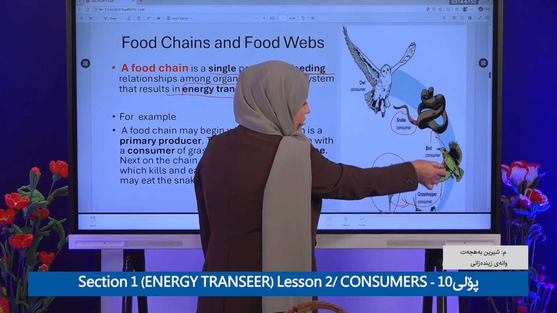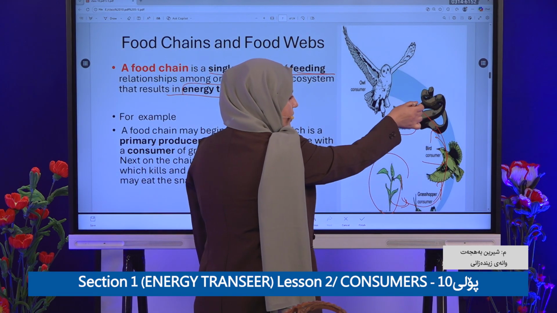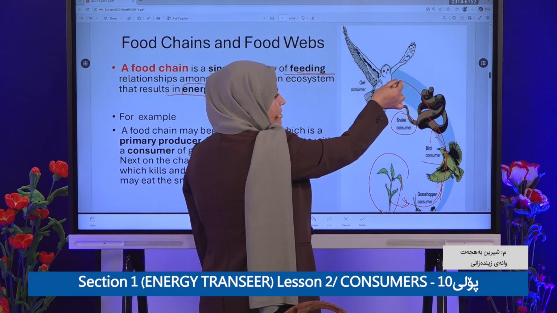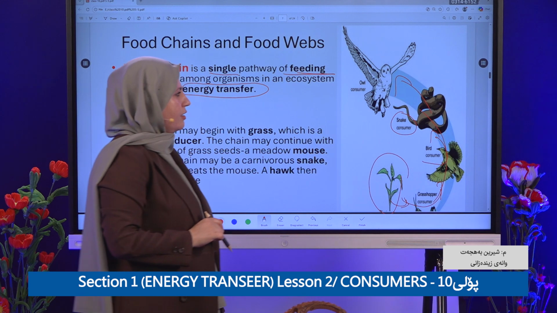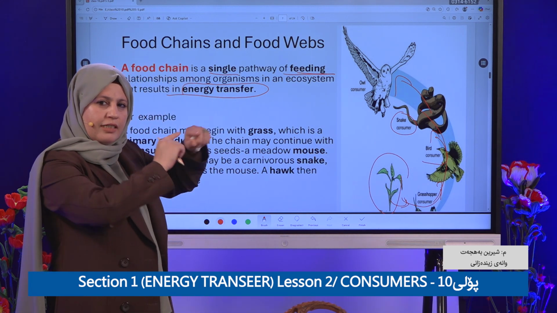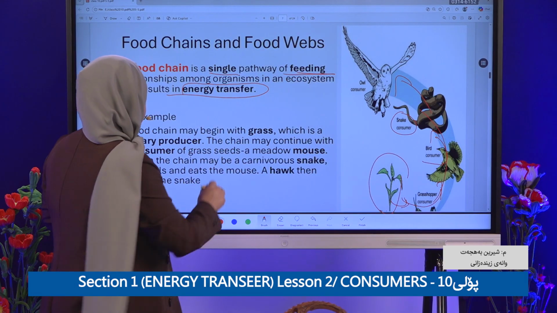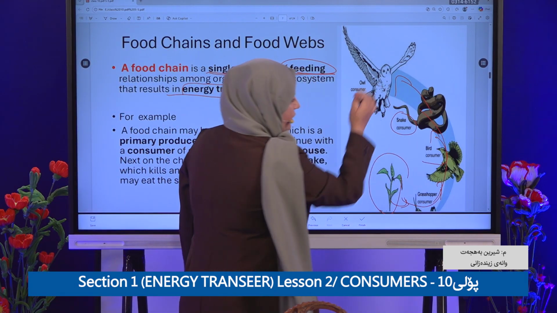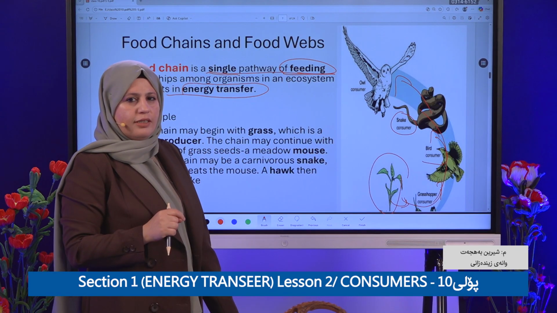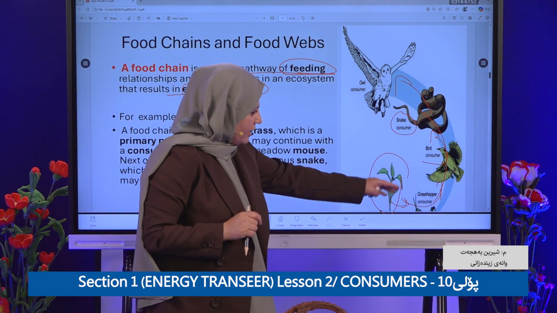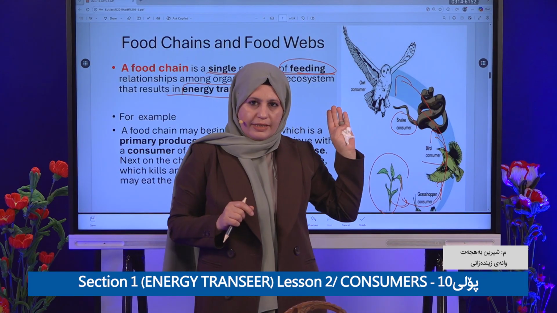Look at it, it's a single pathway, right? Or maybe this snake will be eaten by an owl. Step by step, that means a single pathway of feeding. That means energy transfer involves a single pathway. Clear? It's called a food chain, like a chain, step by step. Get it?